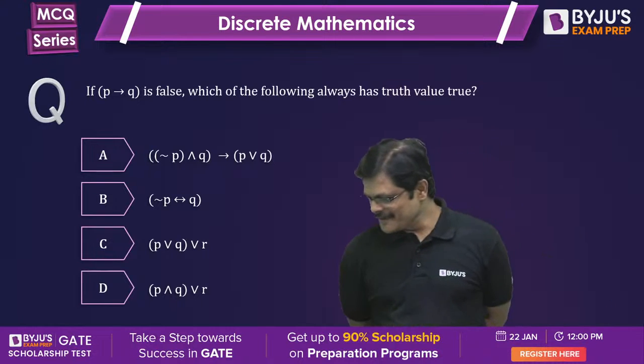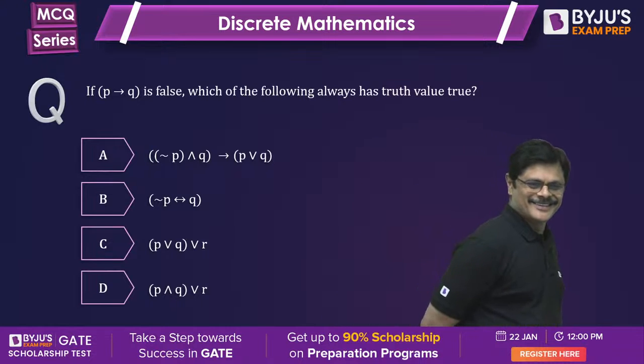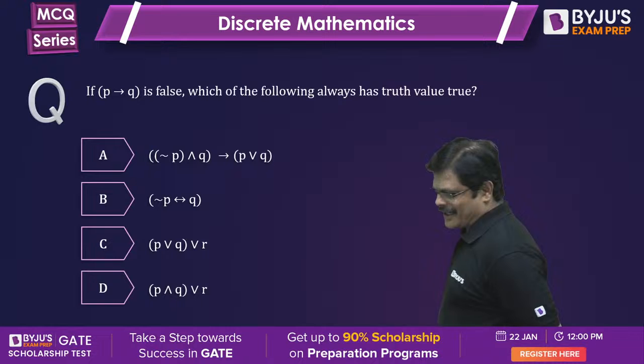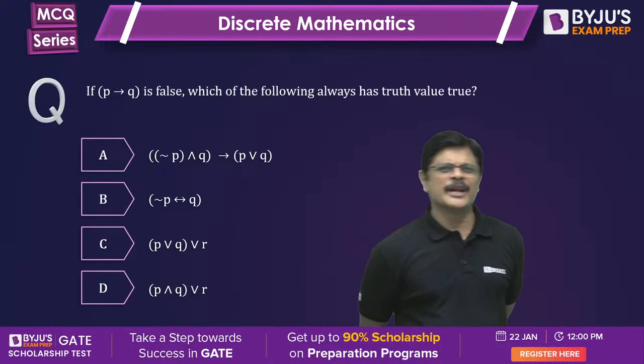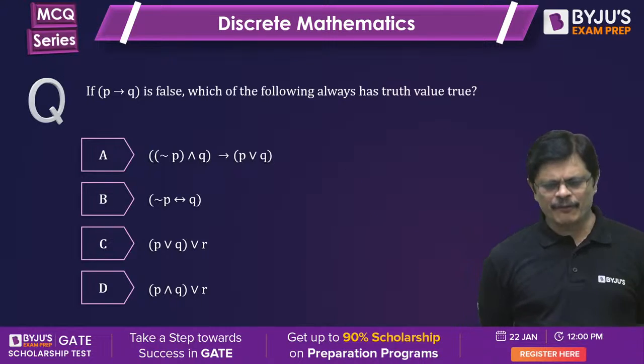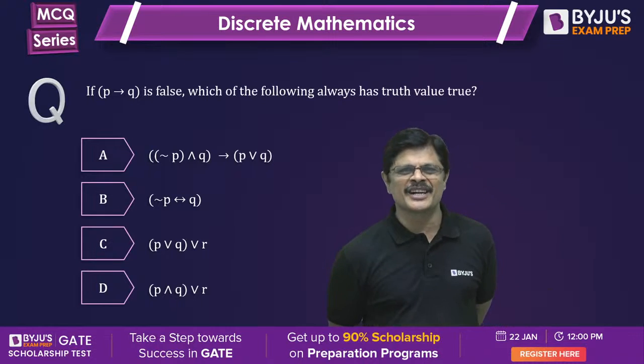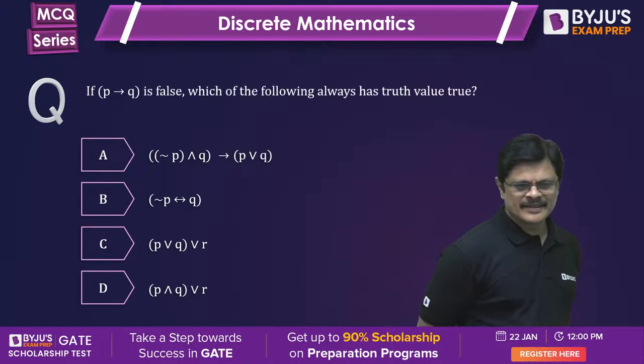You don't want anything from counting. So let me include that counting part also. Graph theory, that many questions are not necessary. Of course, graph and logic both are very, very important, essential for GATE. Am I clear? Yeah.